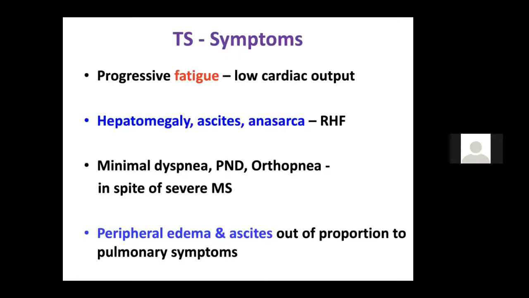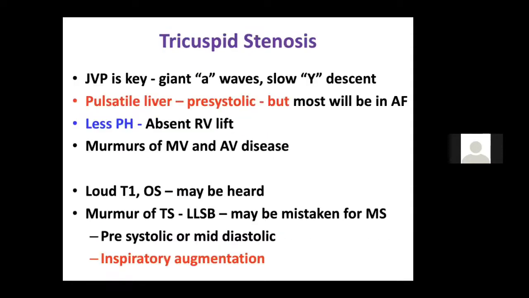How do they present? Because of the tricuspid stenosis, they present with progressive fatigue because of low cardiac output. They may have pre-systolic hepatic pulsations. Again, they will have hepatomegaly, ascites, and anasarca. Symptoms of dyspnea, orthopnea, PND won't be there in spite of having a mitral stenosis, as I already discussed. And right side heart failure like peripheral edema and ascites is out of proportion to the pulmonary symptoms.